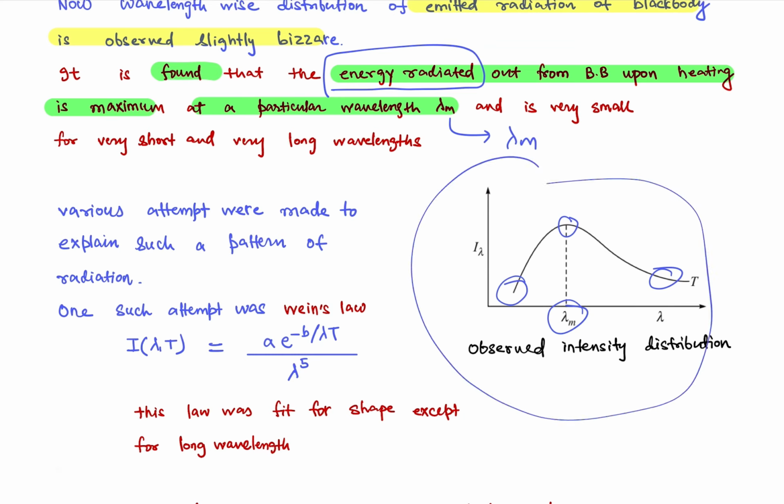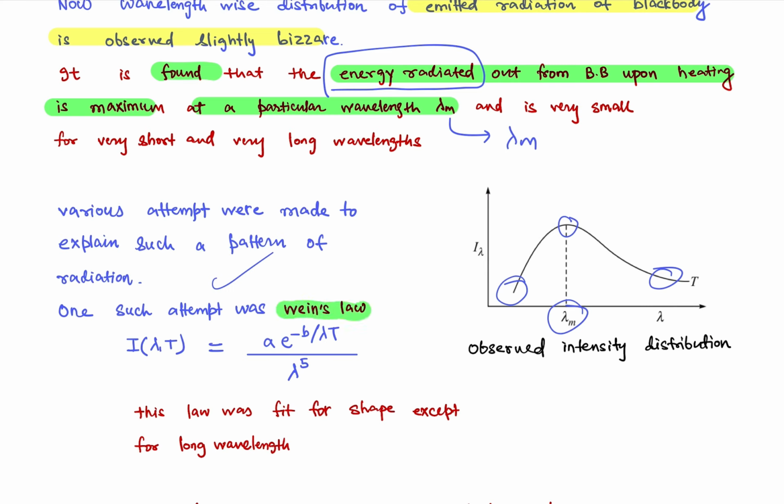This was such a huge thing at that time that many scientists tried to explain it. Many scientists came forward and put forward their explanations, and we know them in the form of Wien's law, Planck's law, and things like that. One such attempt was Wien's law. Wien's law says that the intensity, which depends on wavelength and temperature, is some constant A multiplied by exponential of minus b upon lambda T, divided by lambda to the power 5, where A and b are constants. This law was a fit for the shape except at long wavelength.